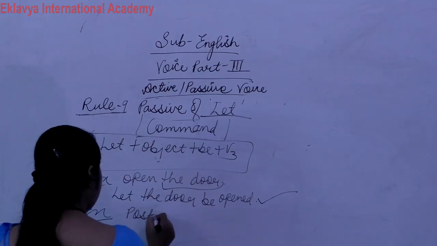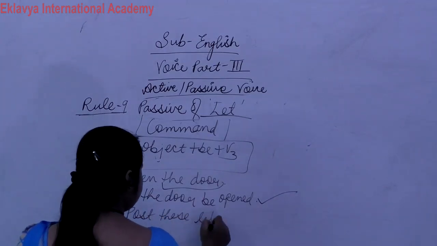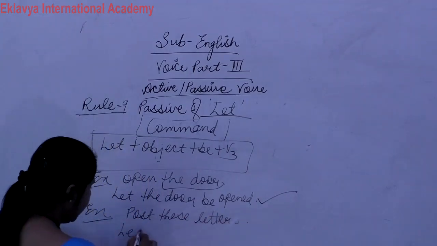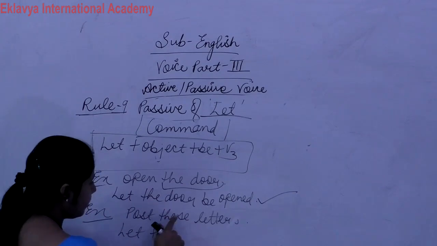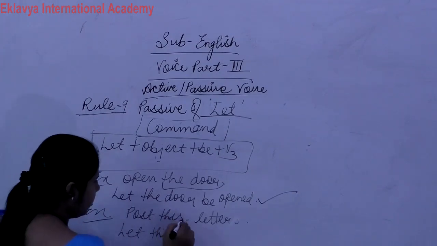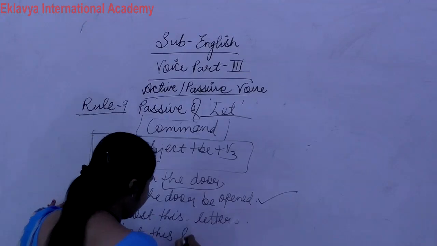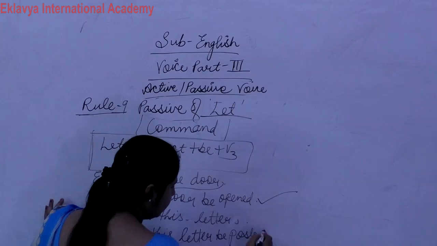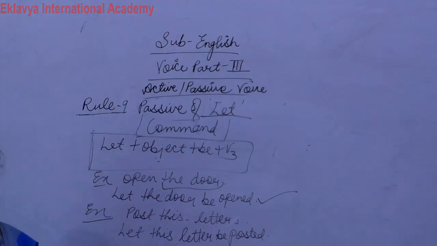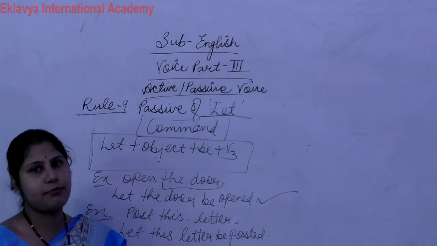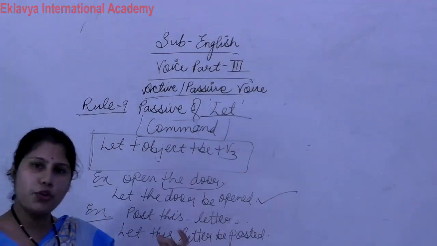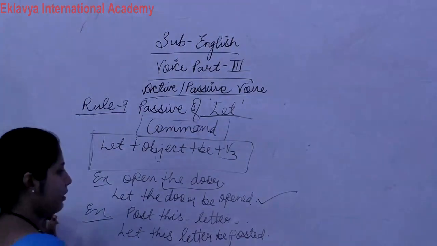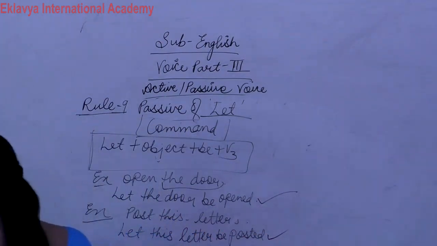Post these letters. Sorry, post this letter, not these. Post this letter. Let this letter be posted. Simple. Or we can say you are ordered to post this letter. Both ways this is correct. Okay. So this is our use of let.